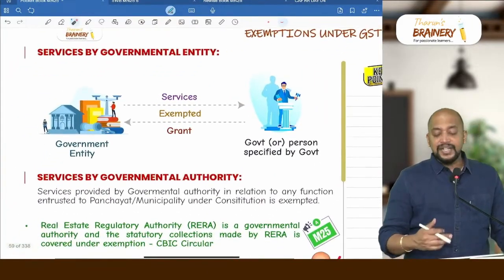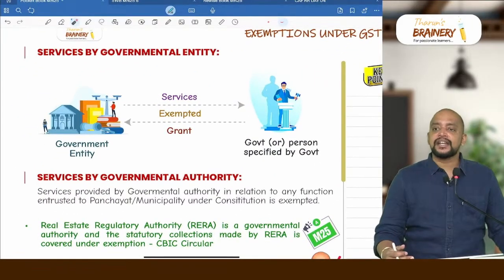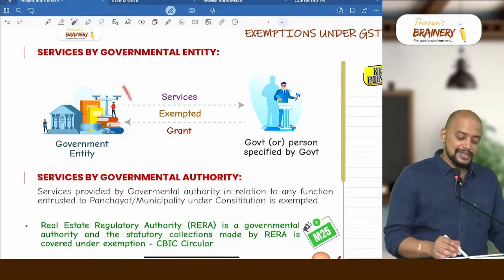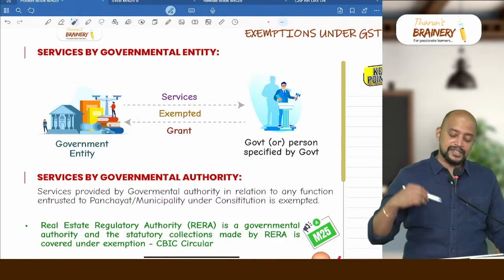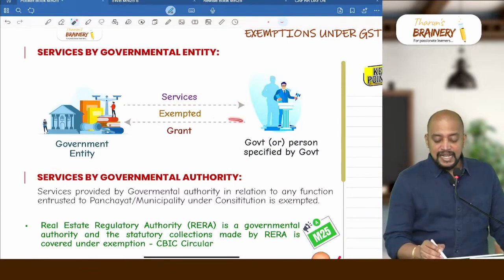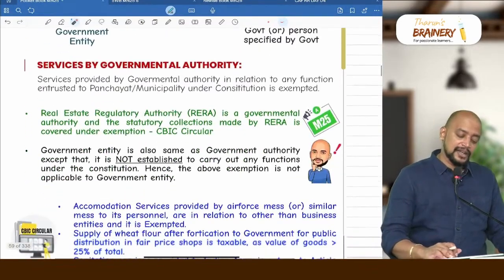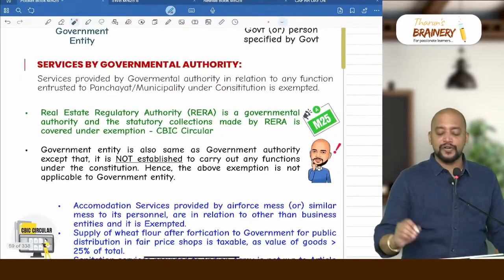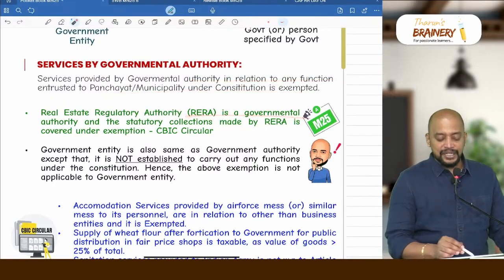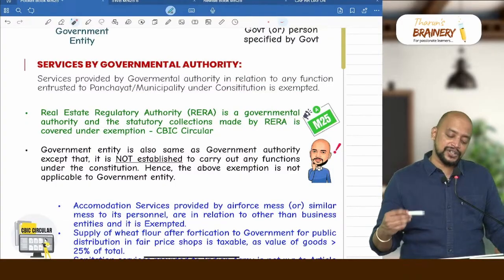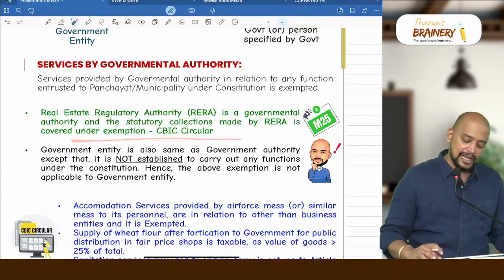Now government entity. For government entity we have only one exemption. There is a government entity which is providing services to government or any person specified by government, for which they get a grant. That grant will be exempted. Then government authority, all services provided by government authority are exempted. So even RERA is a governmental authority and statutory collections made by RERA are covered under exemption.